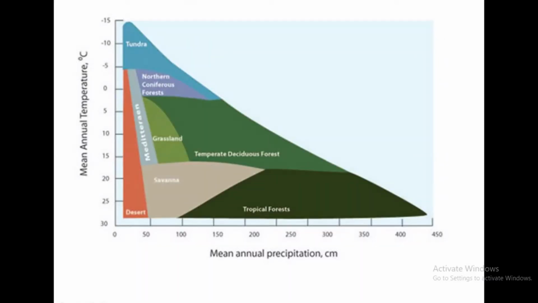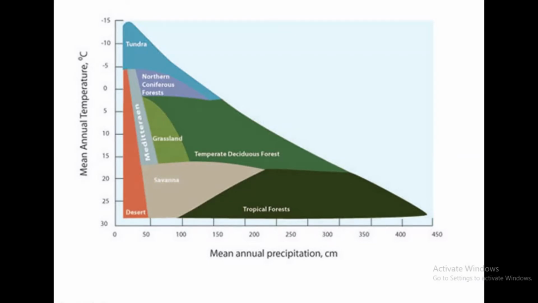Here in the graph, you see the relationship between mean annual temperature and mean annual precipitation for the formation of different types of biomes. As we see on the left side, a red pyramid, that is a desert.